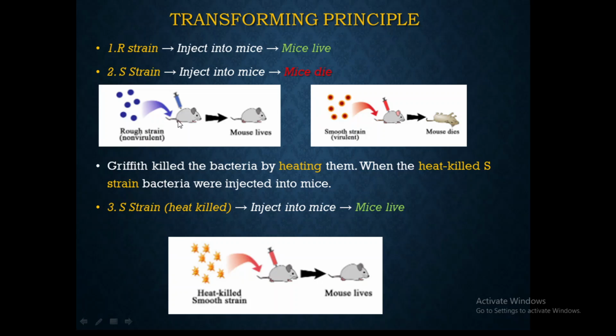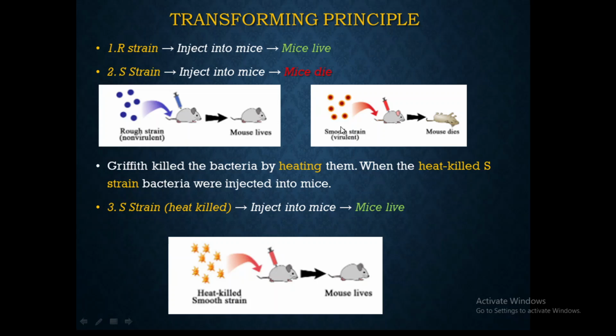So this R strain of the bacteria is injected into the mouse, and the mouse is able to recognize that this is R strain and defend itself by killing this R strain bacteria, and therefore the mouse lives. So when the R strain is injected, the mouse lives.